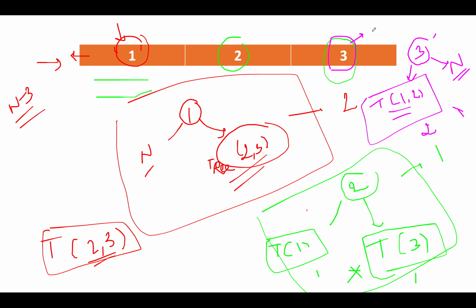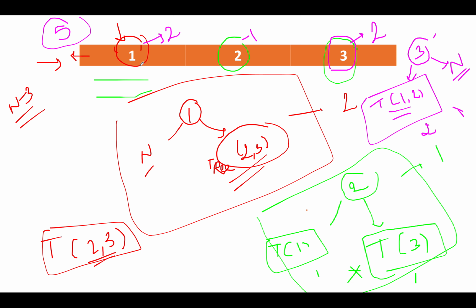So let's write this up. For 3 as a root, we have 2 trees possible. For 2 as a root, we have 1 tree possible, and for 1 as a root, we have 2 trees possible. So let's sum these up. 2 plus 1 plus 2 is 5, and this becomes the answer, which is in sync.